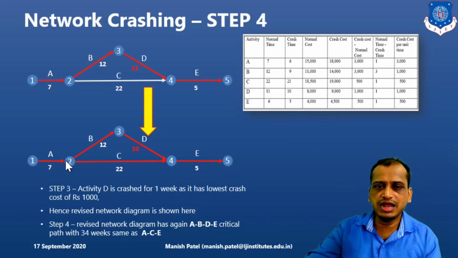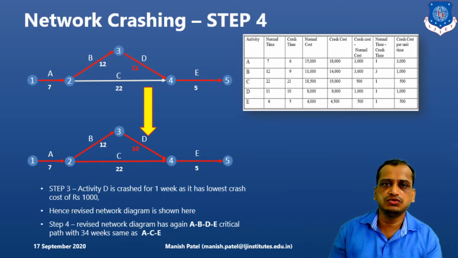But again, if you see at the bottom, 22 plus 7, 29, plus 5, 34. They both are critical paths. Both are contributing to the project duration. Clear? So here, 34 weeks is the reduced project duration.